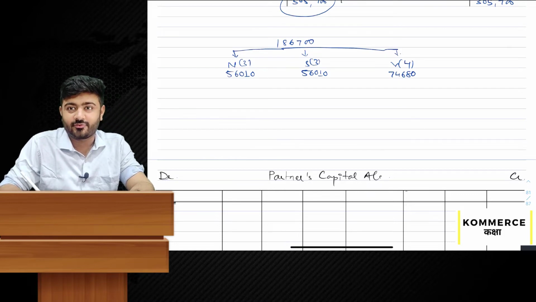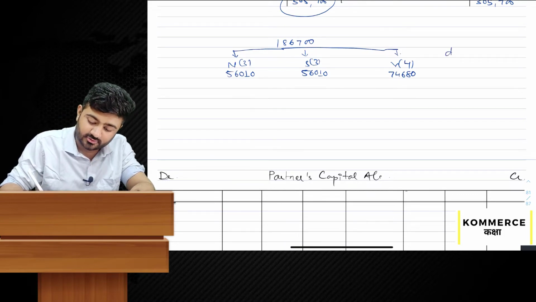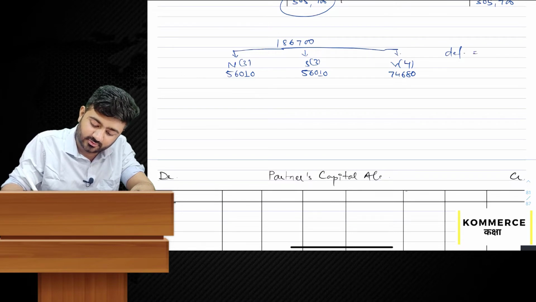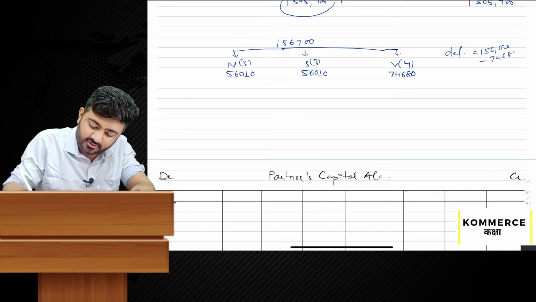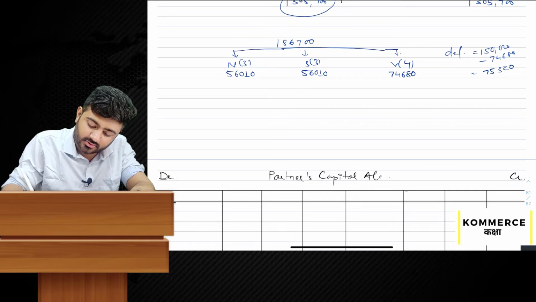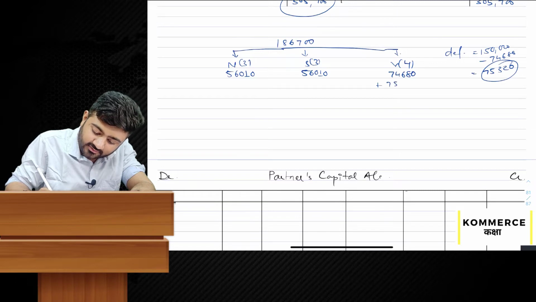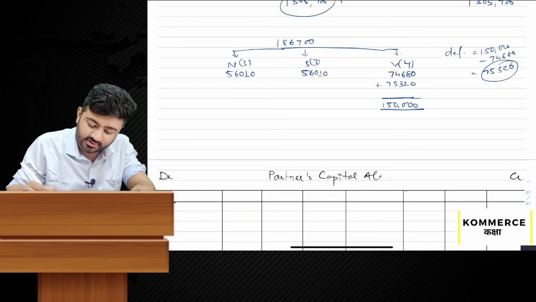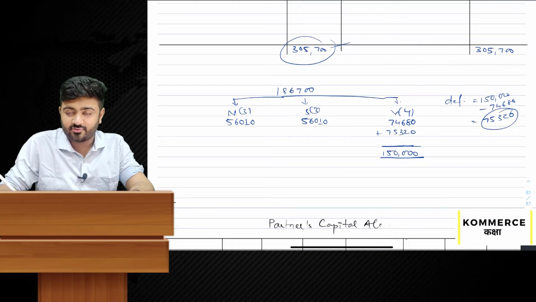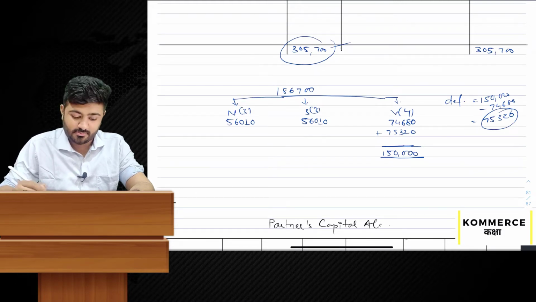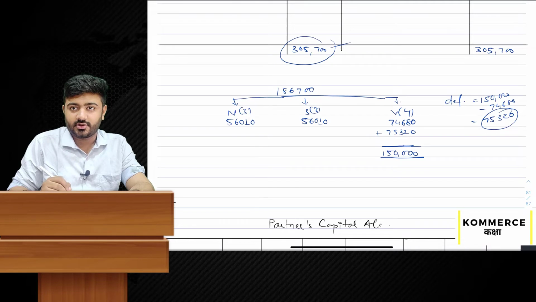But the guarantee was given of rupees 1,50,000. So deficiency is equal to 1,50,000 minus 74,680, which is 75,320. This is the deficiency, so that V's profit becomes the guaranteed profit, that is 1,50,000. This deficiency of 75,320 is to be given to V by N and S in the ratio of